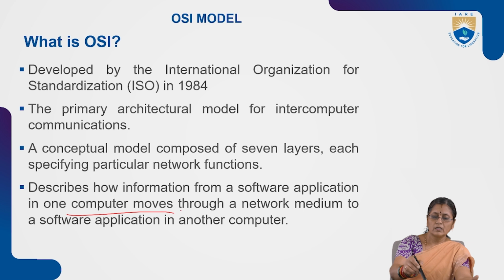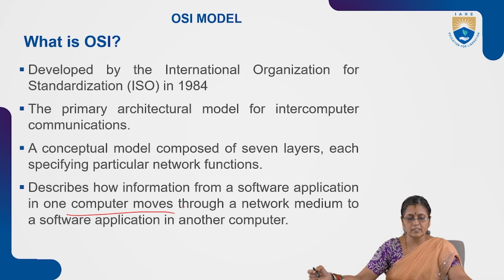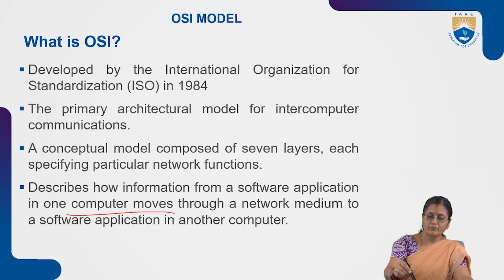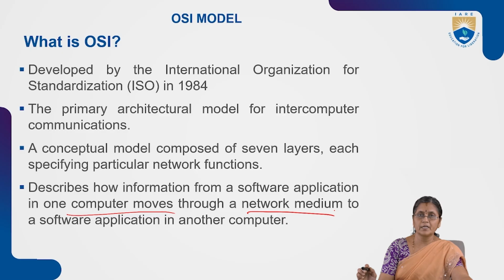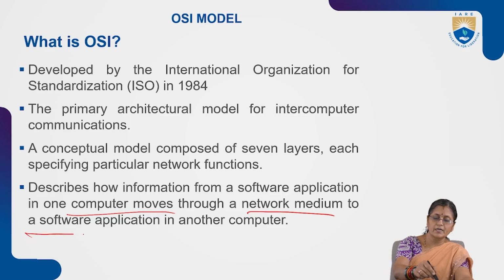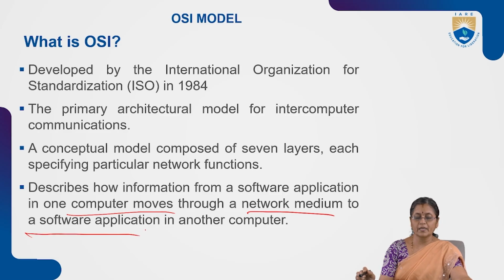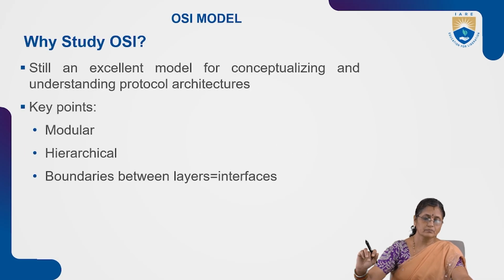That information moves through a network medium. What a network medium is, we will discuss in the forthcoming classes. Through the network medium it is communicated to the software application present in another computer. That's why we require the OSI model.